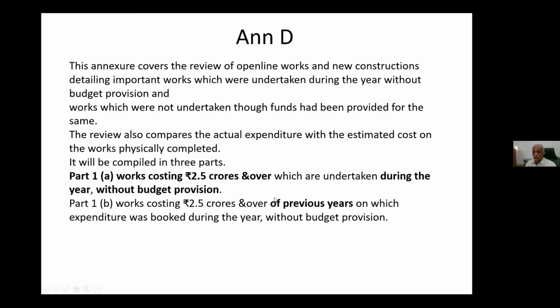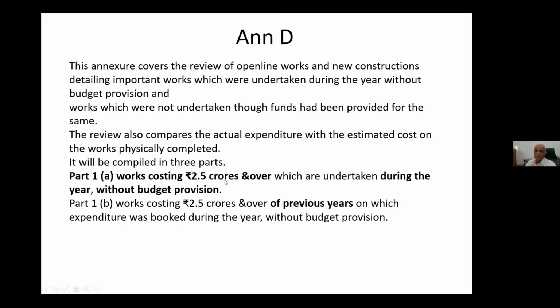Works costing 2.5 crores and over undertaken during the year without budget provision. And part 1B: works costing 2.5 crores and over of previous years on which expenditure was booked during the year without budget provision. ये तो पिछले साल में सैंक्शन हुआ है, मगर ये साल में बजट नहीं है, फिर भी बुक किया है. That is the difference between part 1A and part 1B.